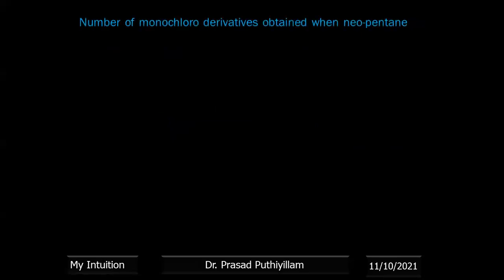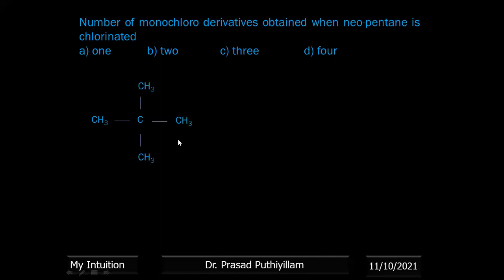Number of monochloro derivatives obtained when neopentane is chlorinated. Neopentane is not the IUPAC name. 5 carbon atoms are there, with 1 carbon connected to all the remaining 4 carbon atoms. This is the neopentane structure; the IUPAC name is 2,2-dimethylpropane.